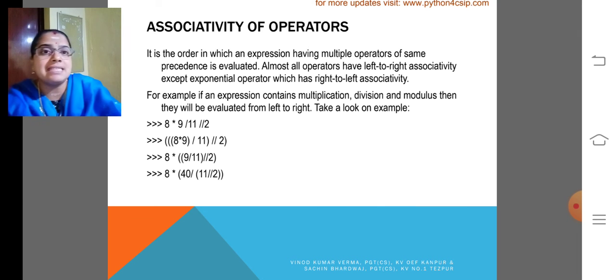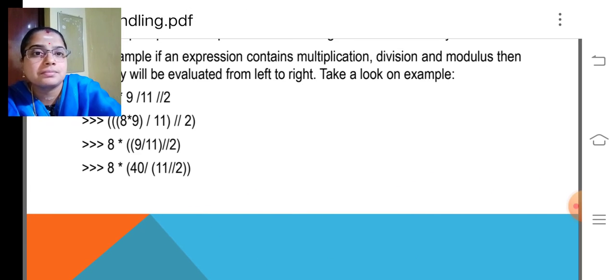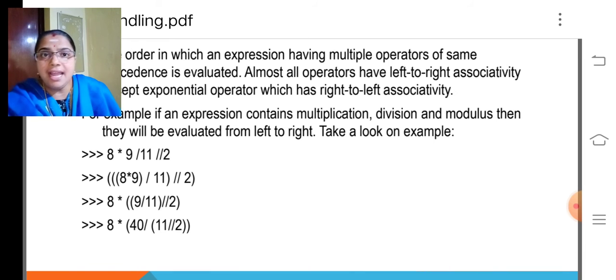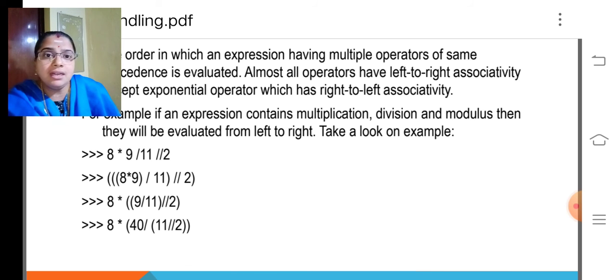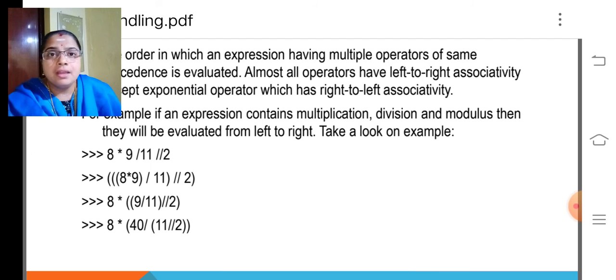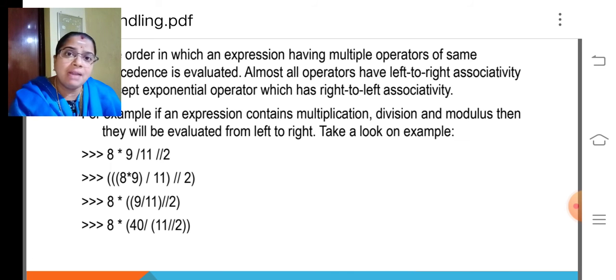Take a look at an example. 8 into 9 divided by 11, floor division 2. So look at the brackets, how the interpreter evaluates it: it is having 8 into 10 within an inner bracket, then that divided by 11, then floor division 2. So all these are different kinds of expressions given with the brackets, and each evaluates in a different manner.